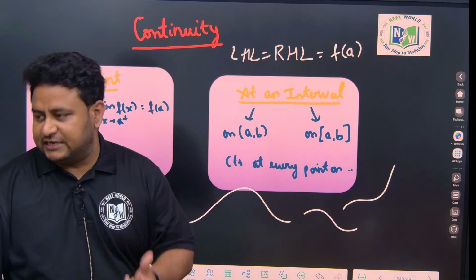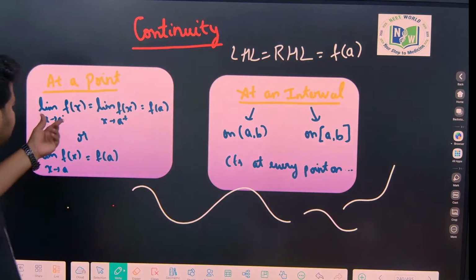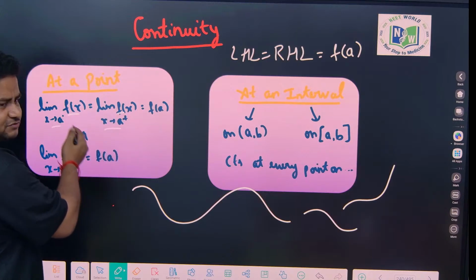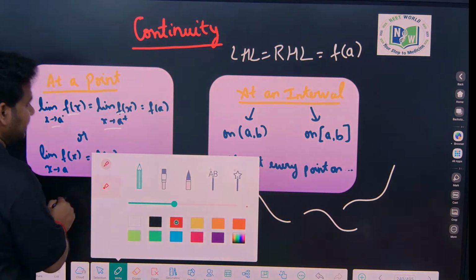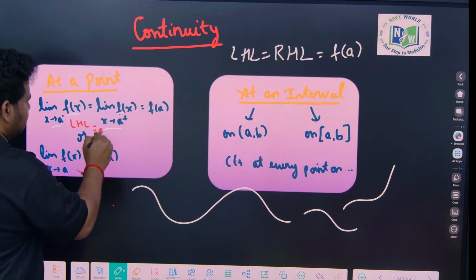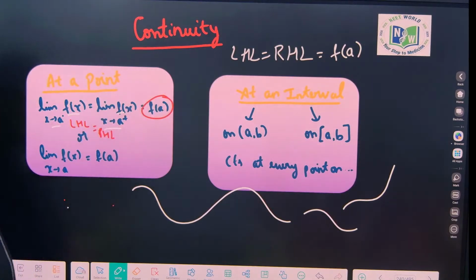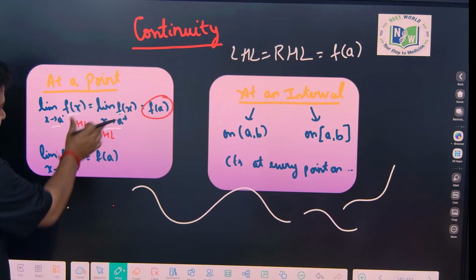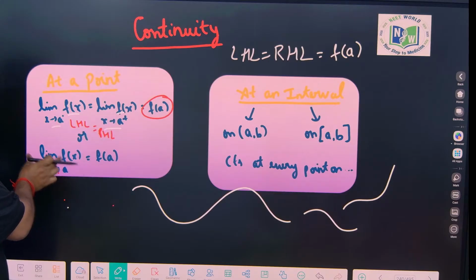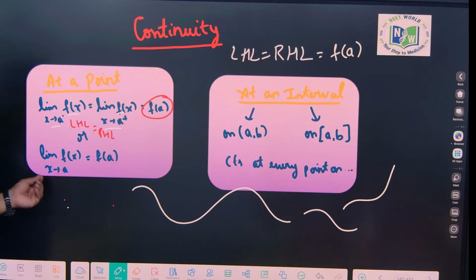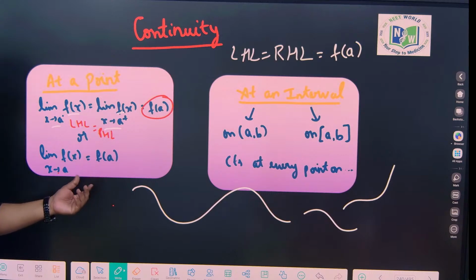The word itself says continuous. So what does it mean? Limit f of x as x tends to a minus is equal to limit f of x as x tends to a plus. This is the left-handed limit equal to the right-handed limit, LHL is equal to RHL, is equal to f of a, the value of the function. Then we say that limit f of x as x tends to a is equal to f of a. Instead of a minus and a plus, both left-handed and right-handed combined, we write limit f of x as x tends to a is equal to f of a. Then we say that the function is continuous.